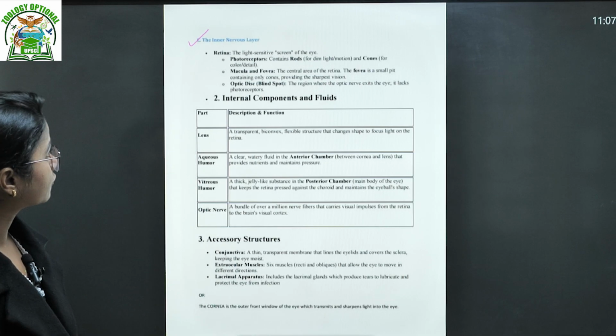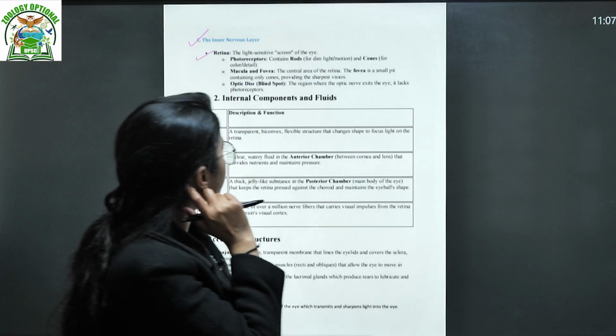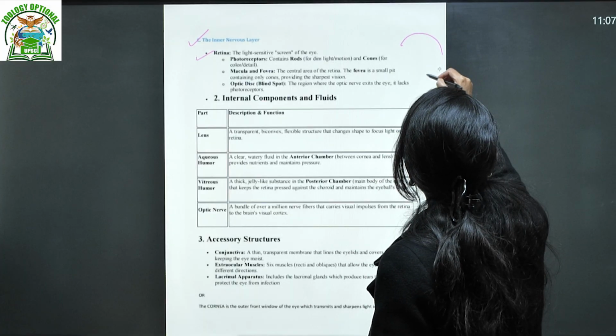Of course, the inner layer is your retina. The retina is the light sensitive screen of the eye. So if we talk like that, this is your retina.